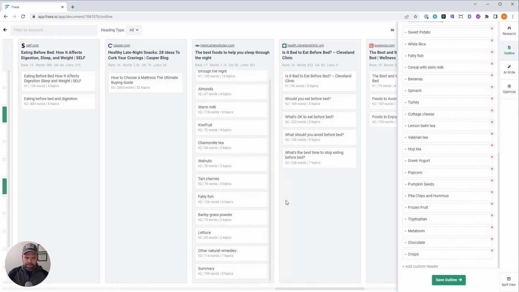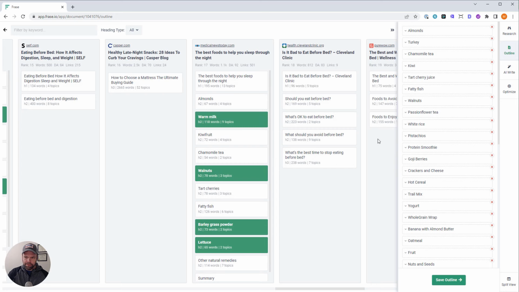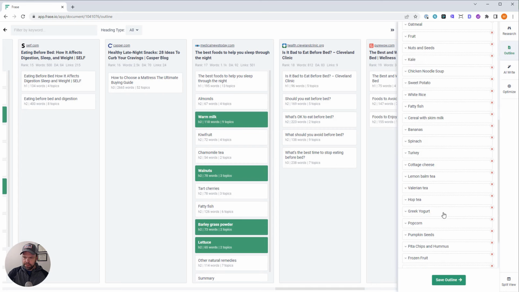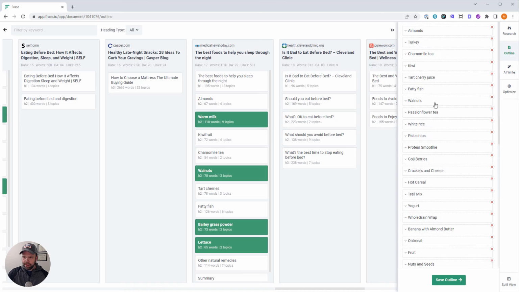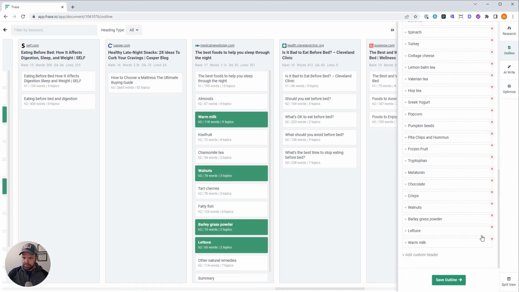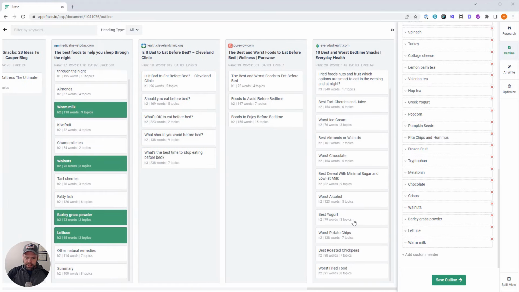Crisps. Walnuts. So we got walnuts on here? Walnuts. Barley grass. Lettuce. Warm milk. I think we have milk. If I could just find it, I could remove it. Maybe we don't have milk. All right, I think that's about it.